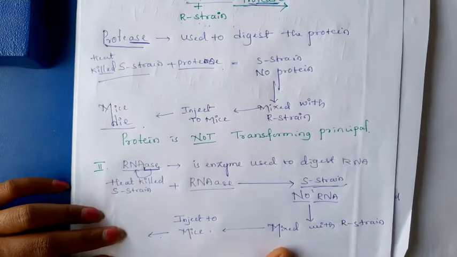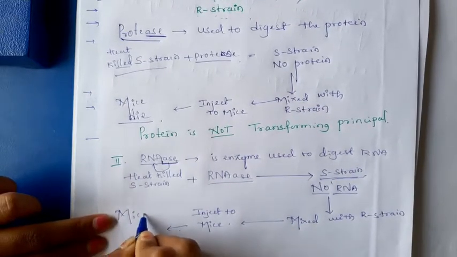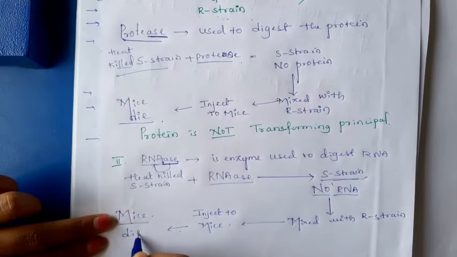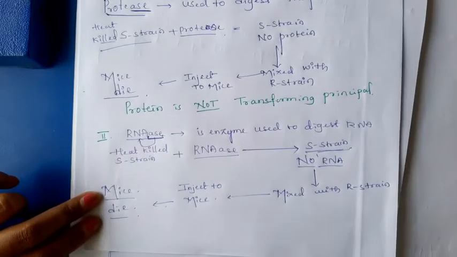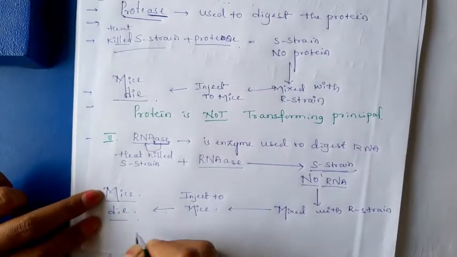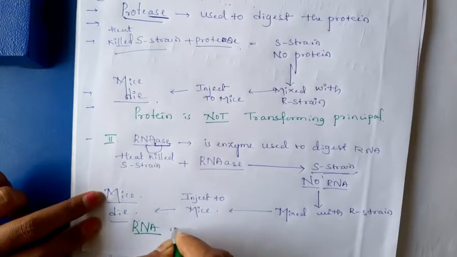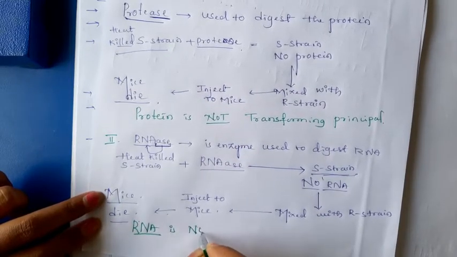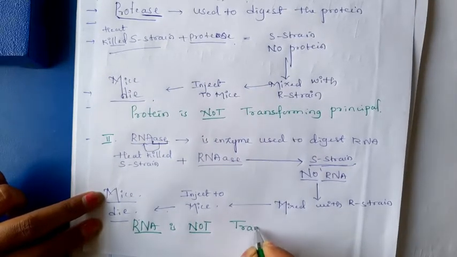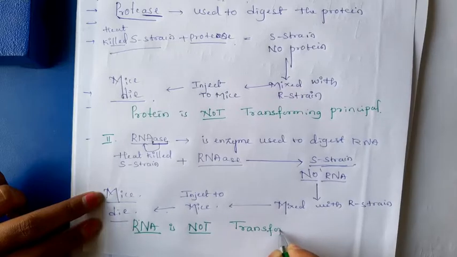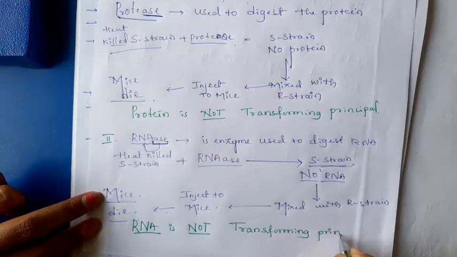Result of this is mice die. By this we can say that RNA is not a transforming principle.